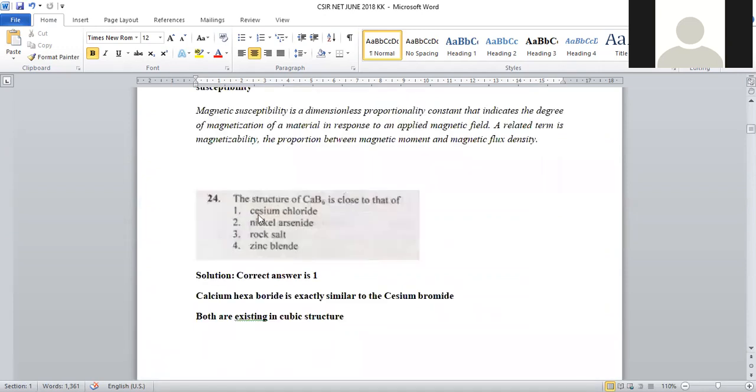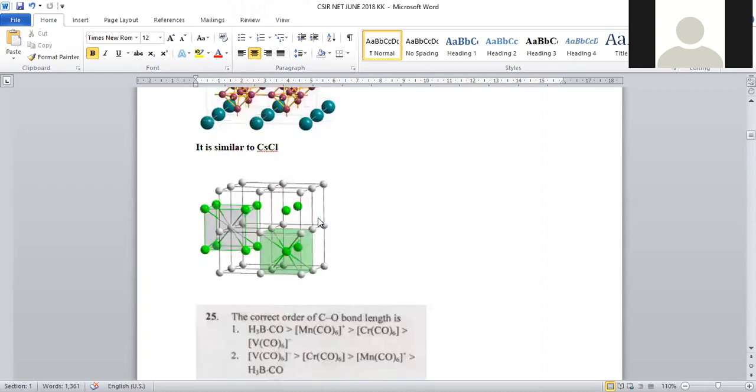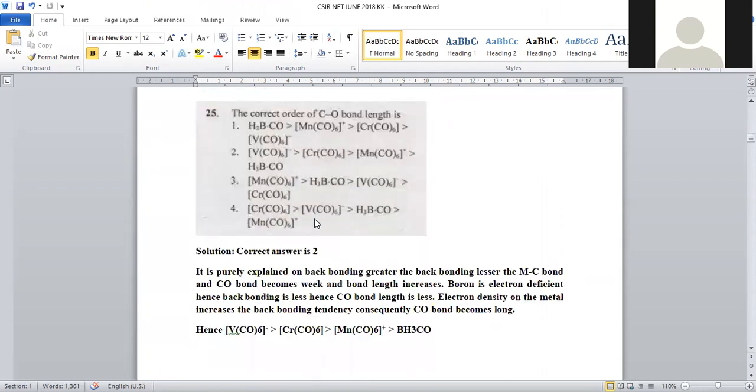So that's the reason for the correct answer. Calcium hexaboride resembles cesium chloride, both being cubic in nature, right? And the next question: the correct order of carbon-oxygen bond length is. All carbonyl complexes are given: BH3CO, [Mn(CO)6]+, [Cr(CO)6], [V(CO)6]-.